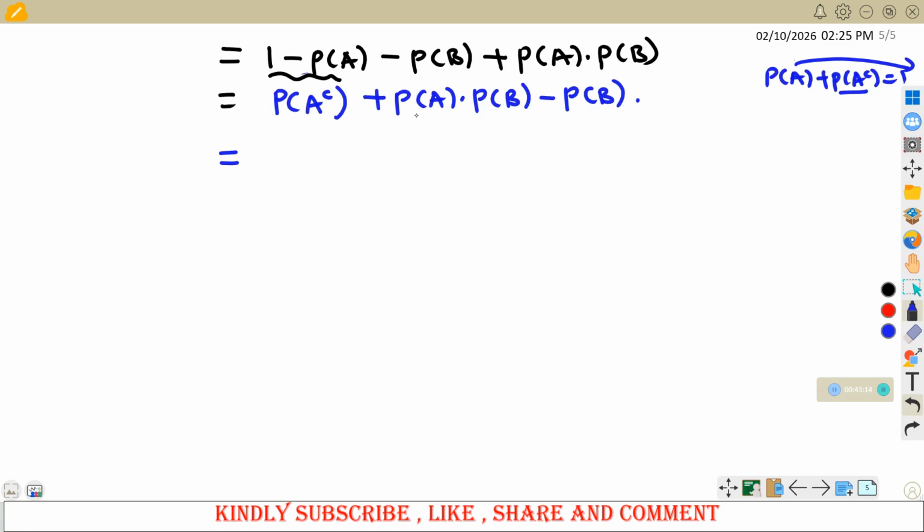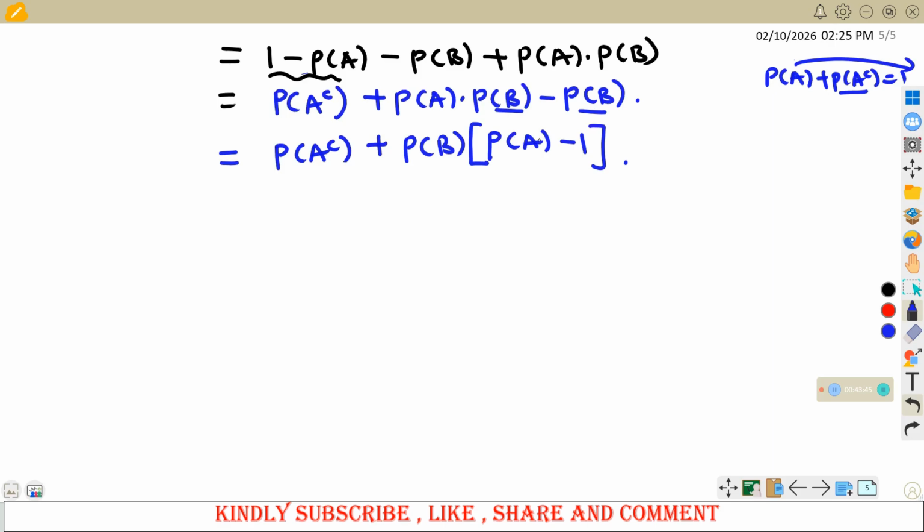So when you look at this, it is the same as probability of A complement. Now I want us to pull out negative of probability of B. Or else, let us pull out probability of B here. If you pull out probability of B, what remains here? You remain with probability of A minus 1.